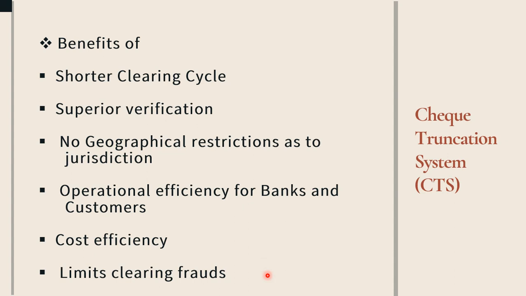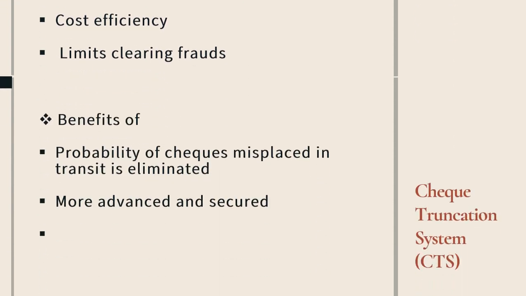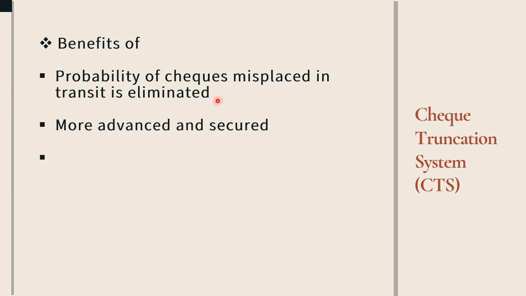It also limits frauds in the clearing system. Another benefit is that the probability of a check being misplaced in transit is eliminated, making it a more advanced and secure system. Therefore, this check truncation system was initiated by the Reserve Bank of India in our country.